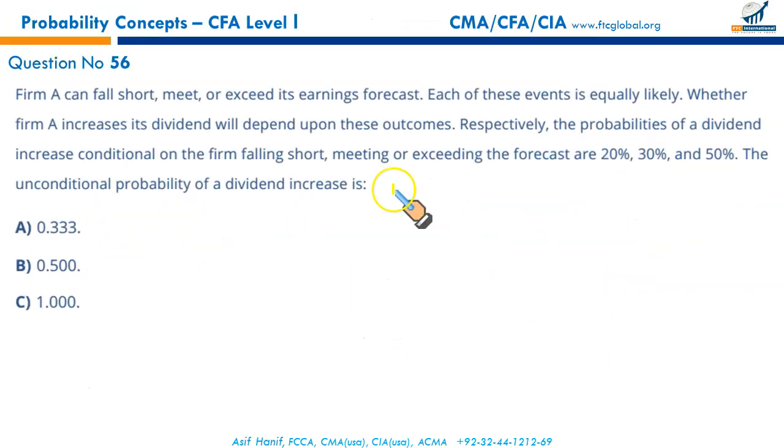Next question. Firm A can fall short, meet, or exceed its earning forecast. These are the three possible situations. Each of these events is equally likely. Equally likely means all of them are equally likely to occur, so there are three events. So it's going to be 1/3 probability of falling short of the earnings forecast, 1/3 of meeting the earning forecast, and 1/3 to exceed the earning forecast.